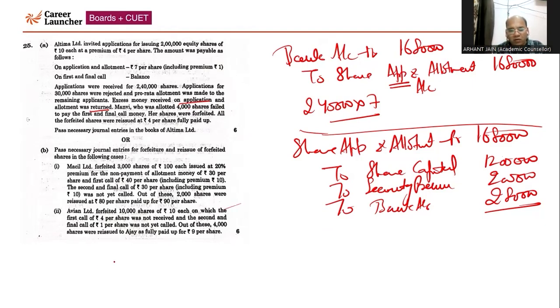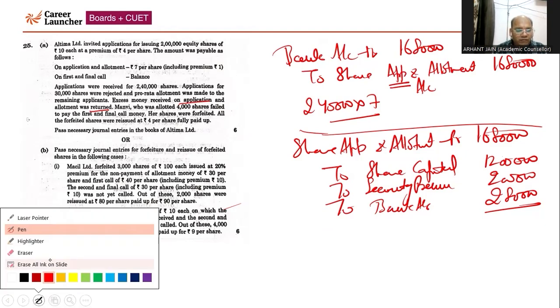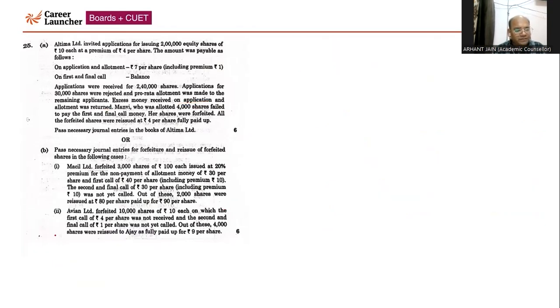So to bank account. Now we need to pass the journal entry for first and final call, right? So these two entries are for application and allotment. Now first and final call. Share first and final call debit.